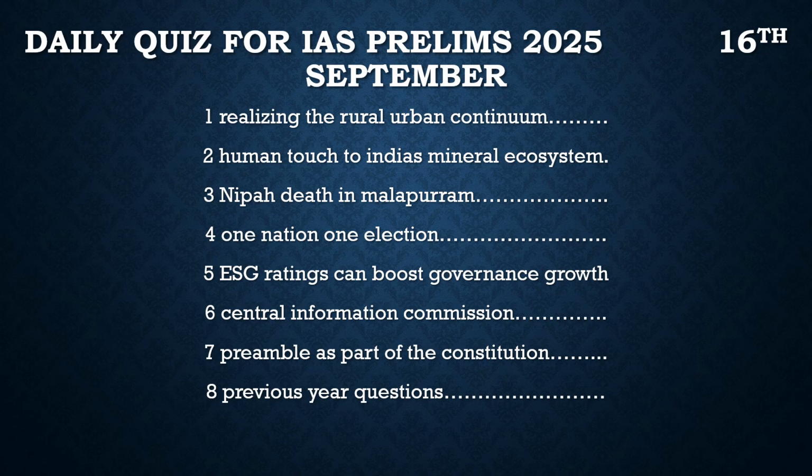And another article which was in the news is about the Nipah virus. Because of the infection of the Nipah virus, a person died in Malappuram, and it is said that it is a zoonotic disease, and it has a high mortality rate. And those who had come in contact with that person, approximately 50 in number, are said to go for quarantine. They have to go for the quarantine. So this was a little bit about this article, and we will solve a question based on this.